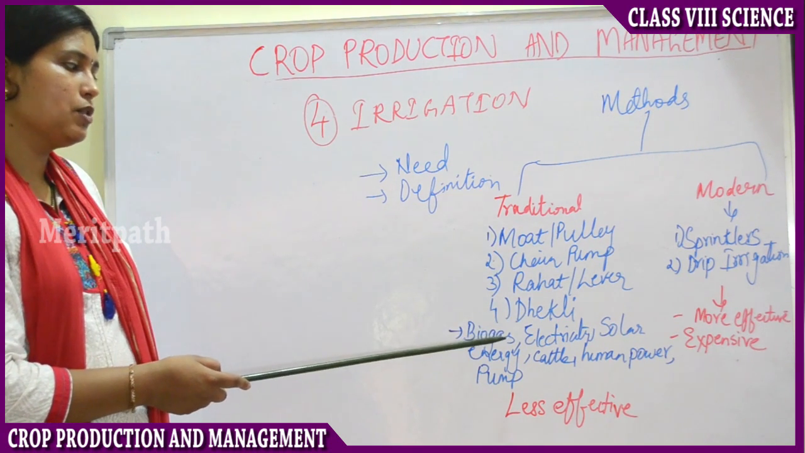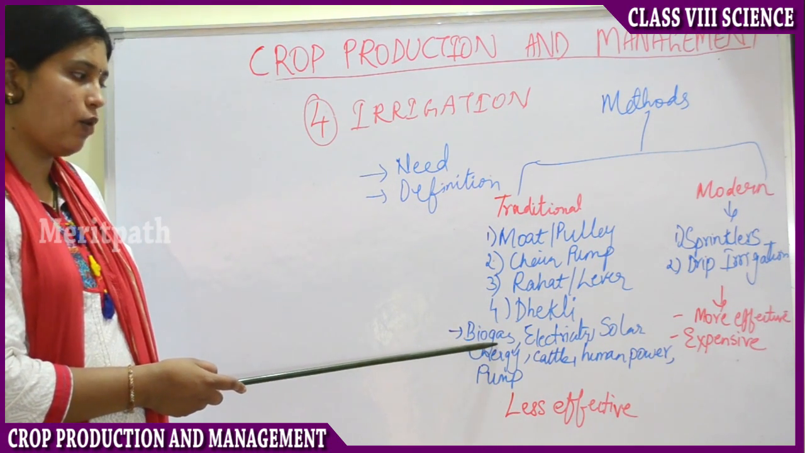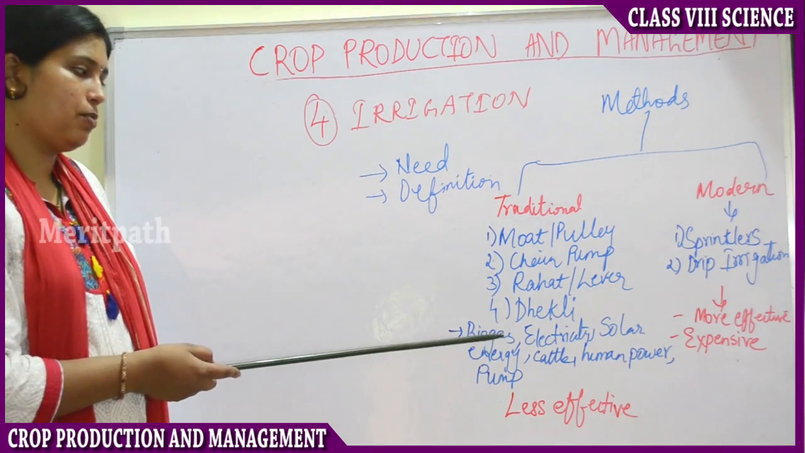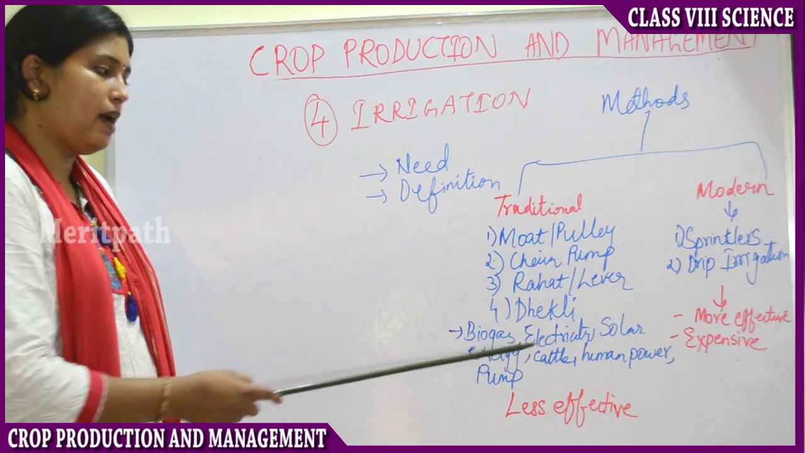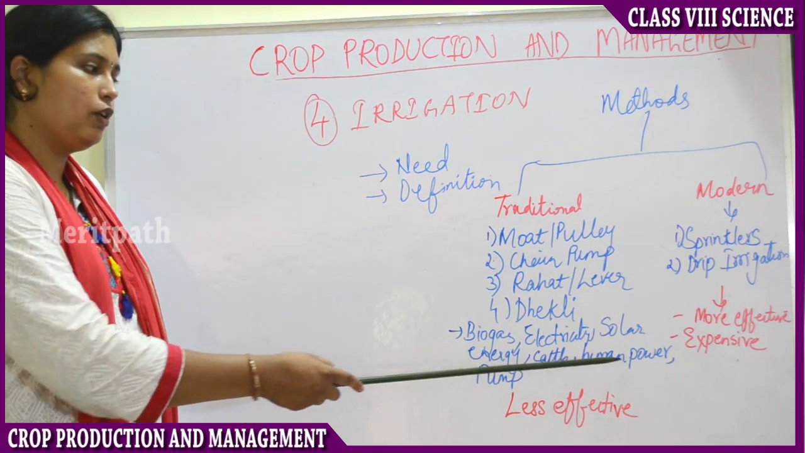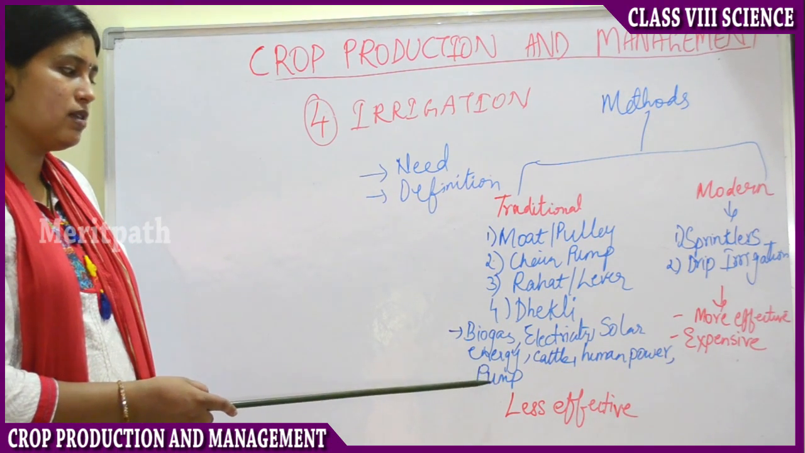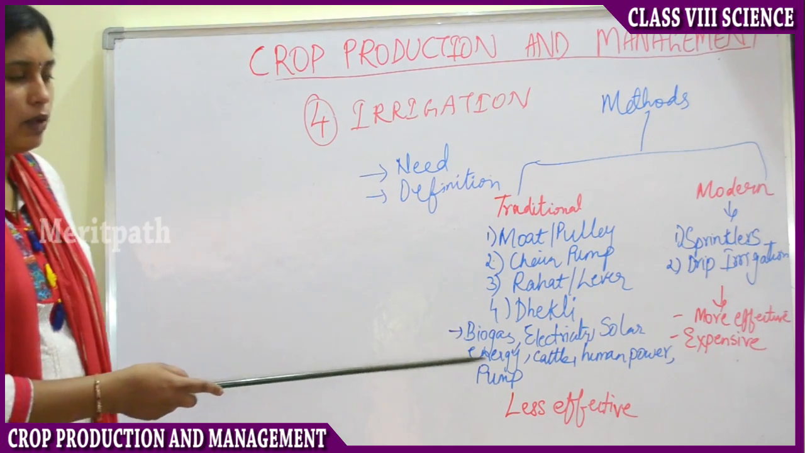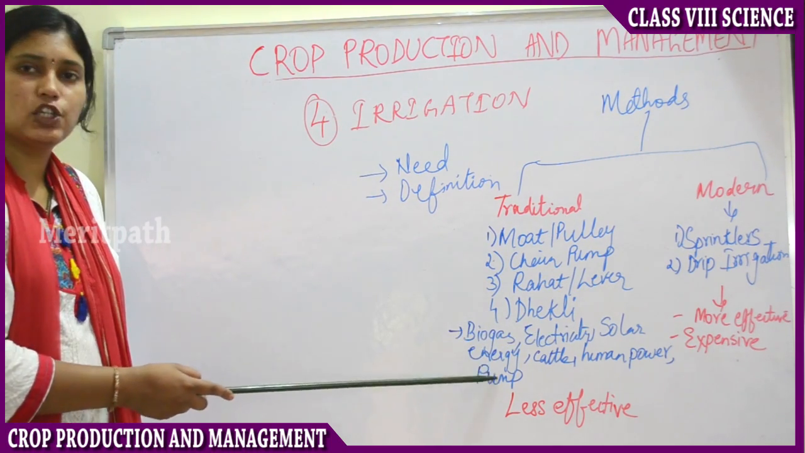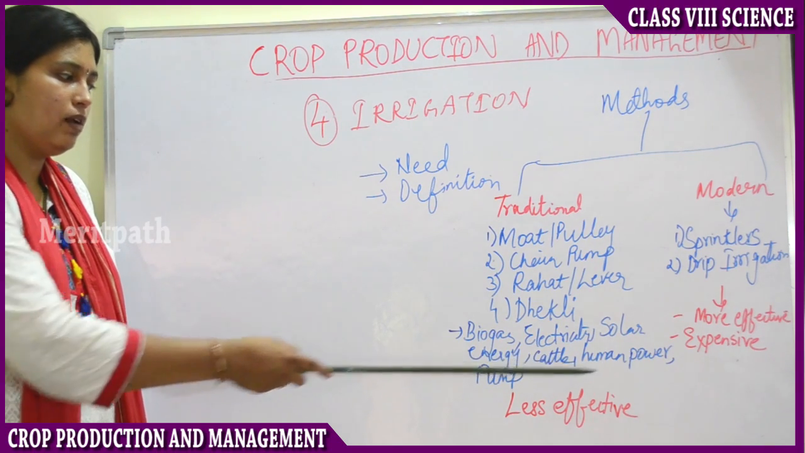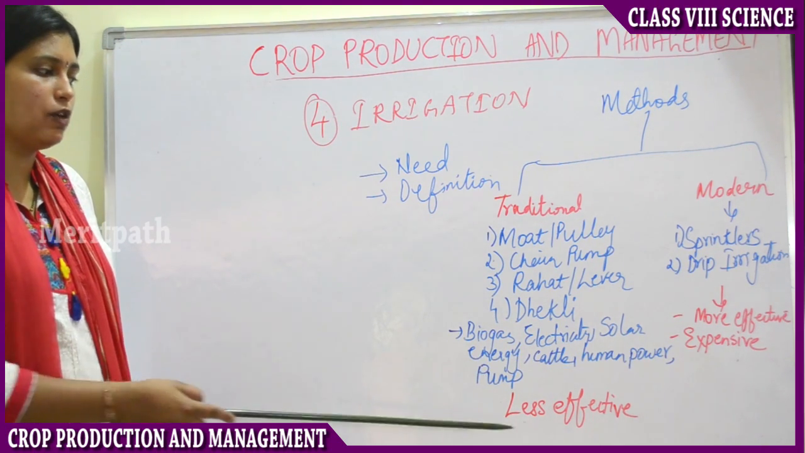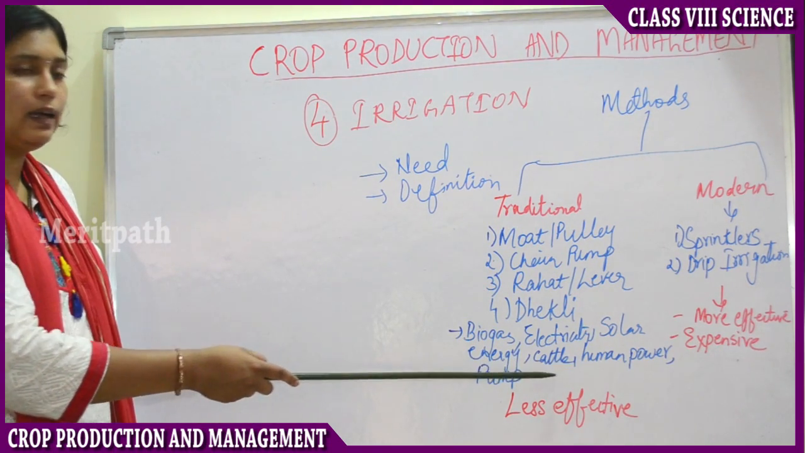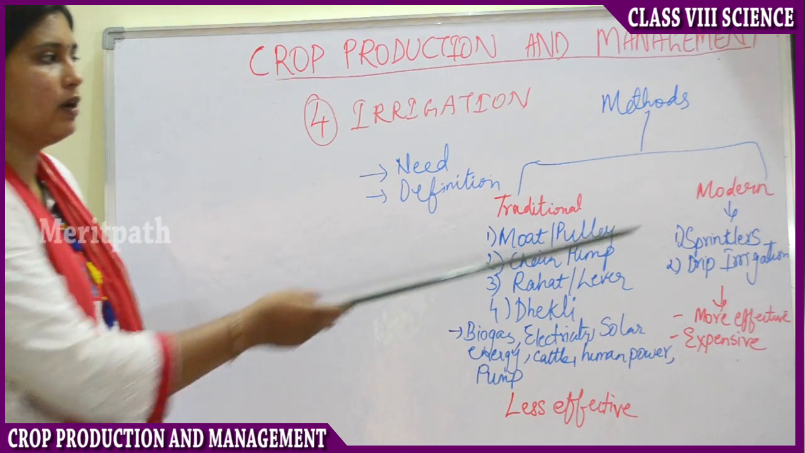So for all these systems you either need biogas. Biogas is gas produced from animal excreta, dung and other waste products. Or you use electricity or solar energy, or cattle or human power, or electric pumps. For all these methods to be followed, you need either biogas, electricity, solar energy, cattle power, human power or electric pumps. So these methods are usually less effective and they involve a lot of human labor and cattle also. So next, coming to the modern methods.